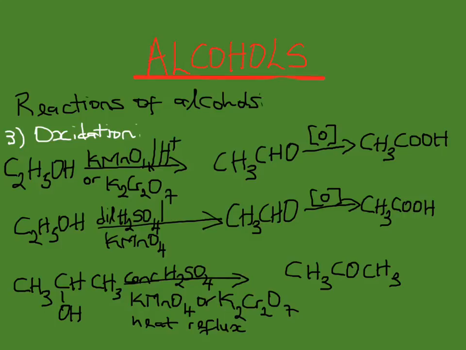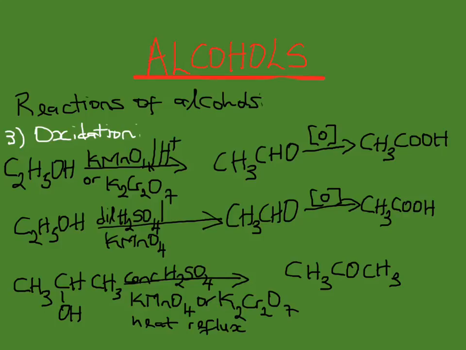You can see from the first reaction that primary alcohols are oxidized to aldehydes and then to carboxylic acids because they have two hydrogen atoms on the carbon joined to the hydroxide group. You can see there ethanol being oxidized to ethanal, and ethanal is further oxidized to ethanoic acid.